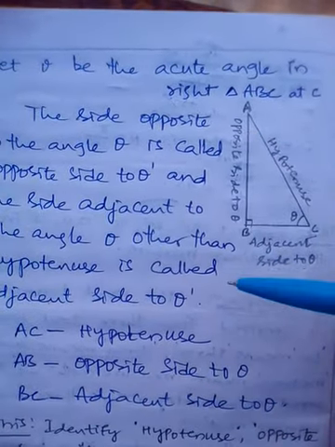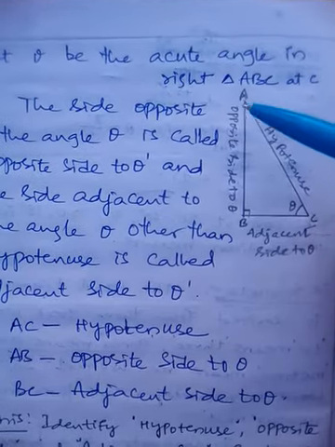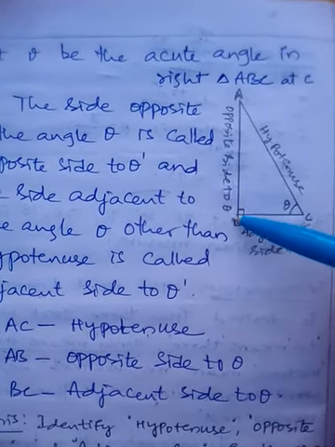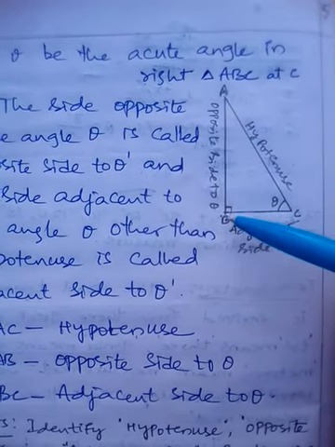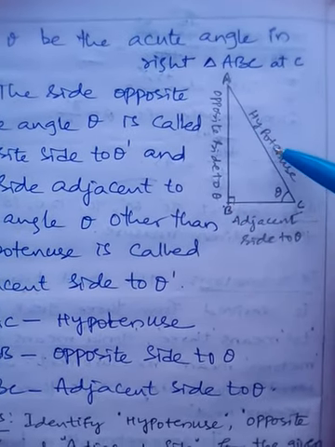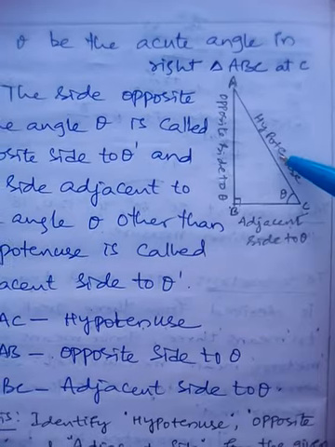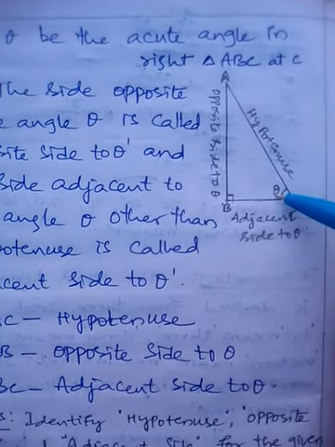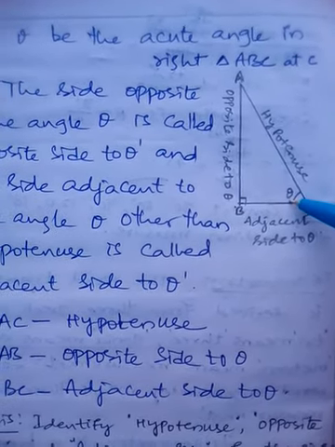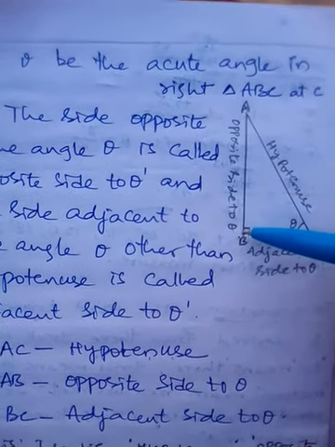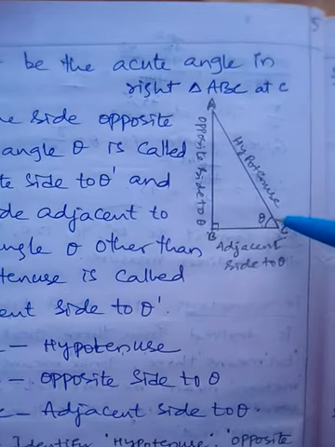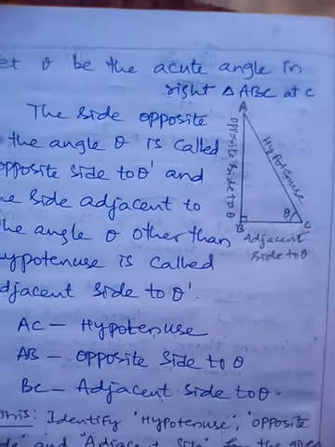Here is a triangle ABC. Angle B is 90 degrees, and the side opposite to 90 degrees, that is AC, is called the hypotenuse. We consider one acute angle theta, the side opposite to it is the opposite side to theta, and the side adjacent is the adjacent side to theta.